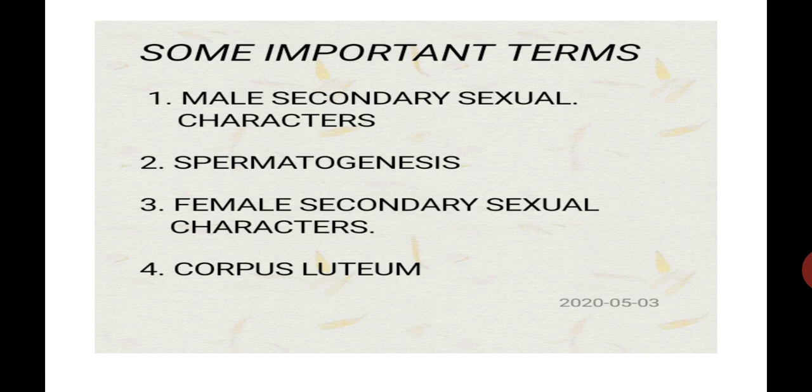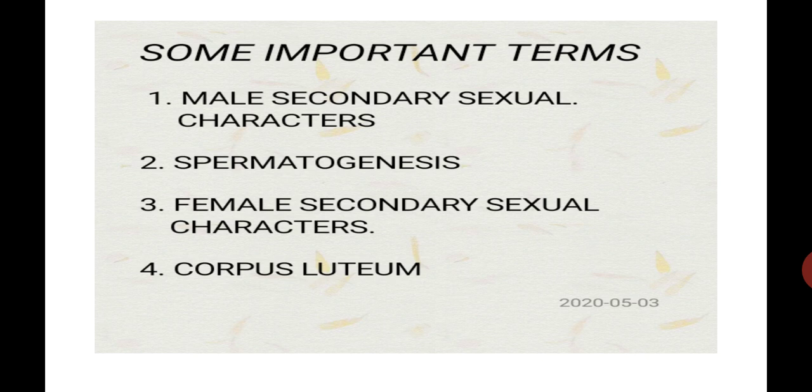Number 4, what is corpus luteum? After ovulation, which means release of the oocyte from the mature Graafian follicle, the remaining part of the Graafian follicle shrinks and forms a yellowish colored mass structure, which is called the corpus luteum.